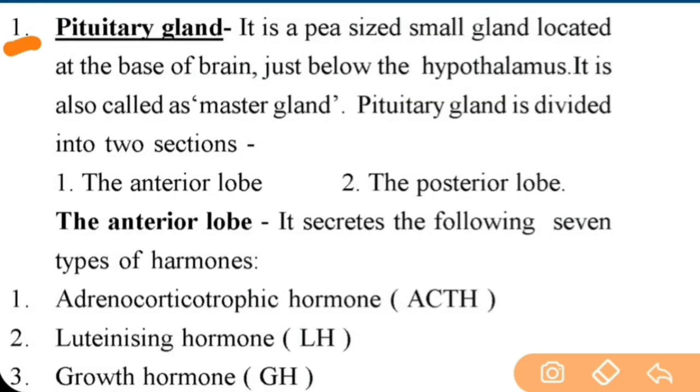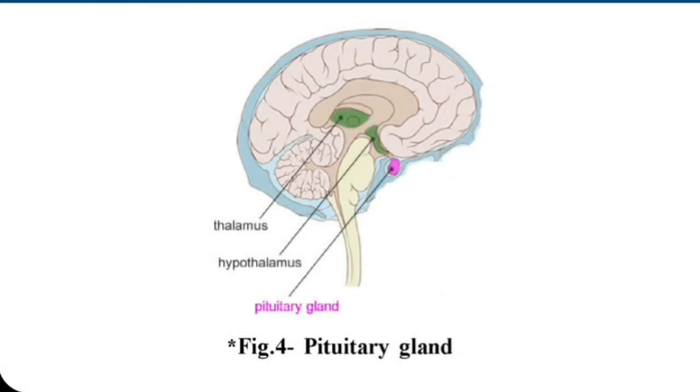First gland is pituitary gland. It is a pea-sized small gland located at the base of brain just below the hypothalamus. It is also called as master gland. Very important. Pituitary gland is divided into two sections, anterior lobe and posterior lobe. So this is a pituitary gland, just below the hypothalamus.